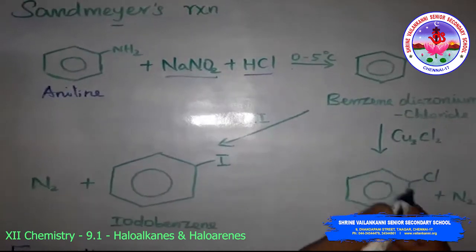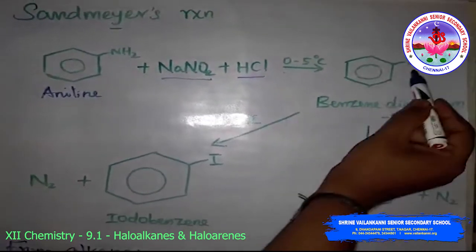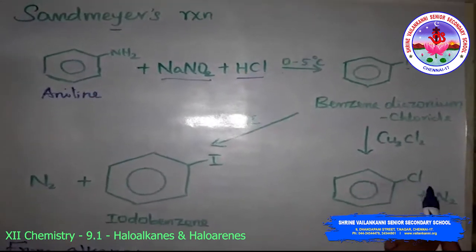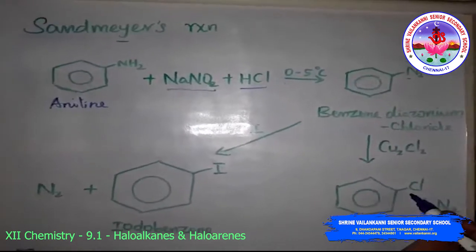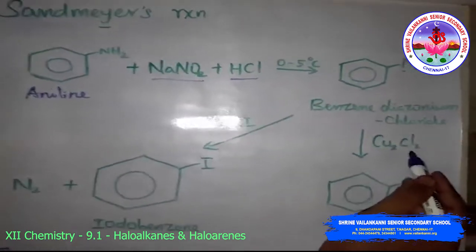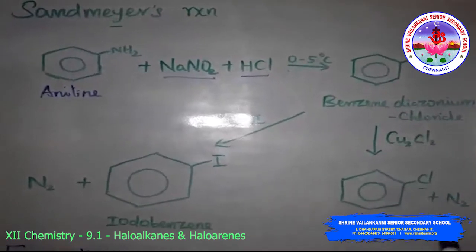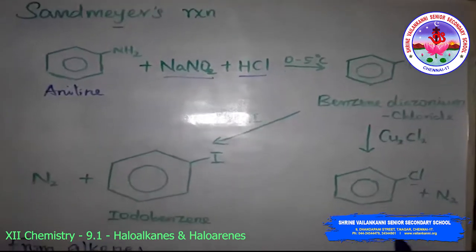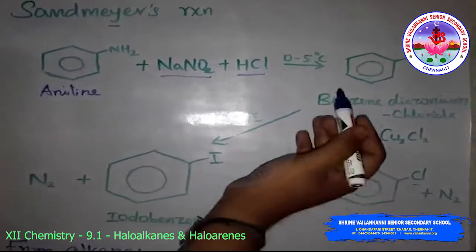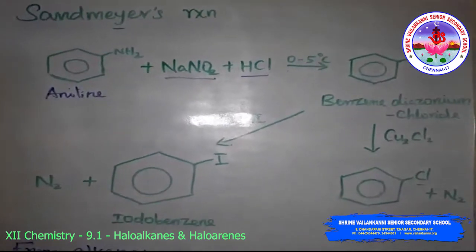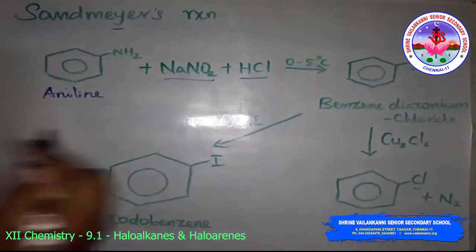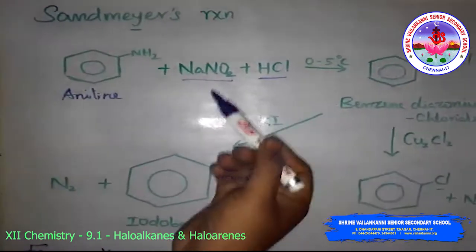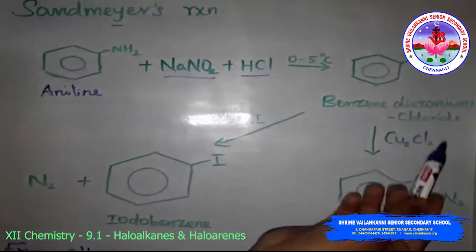That results in the replacement of the diazonium group by chlorine or bromine. If you use cuprous bromide, bromobenzene will appear. If you use cuprous chloride, chlorobenzene will appear. With treatment with potassium iodide, the replacement of the diazonium group by iodine does not require the presence of a cuprous halide like cuprous chloride or cuprous bromide.